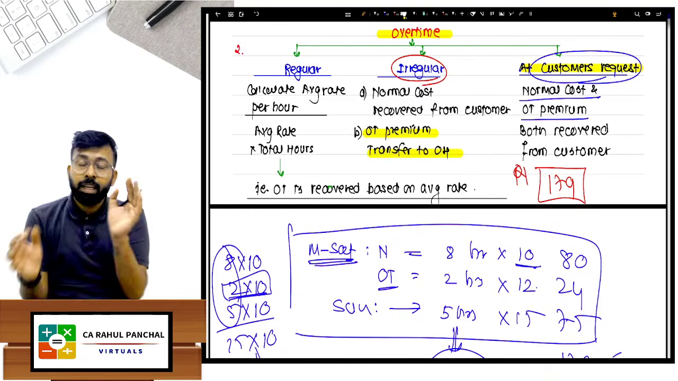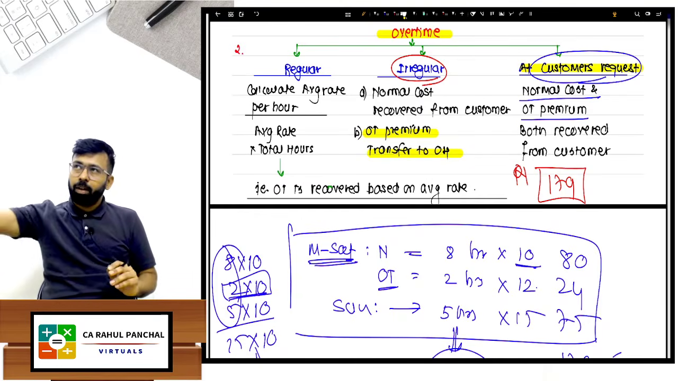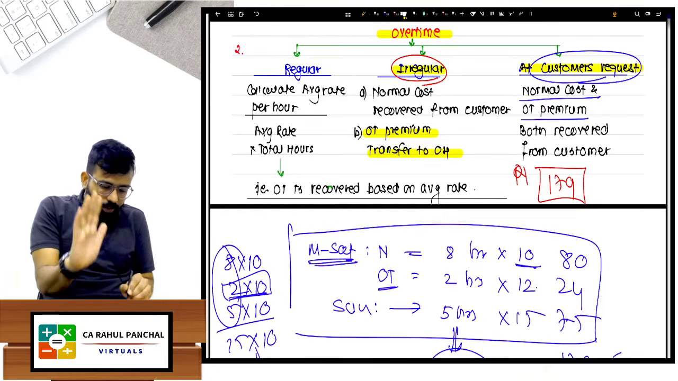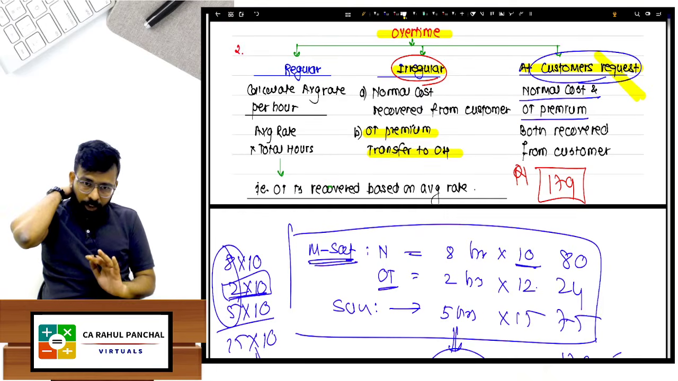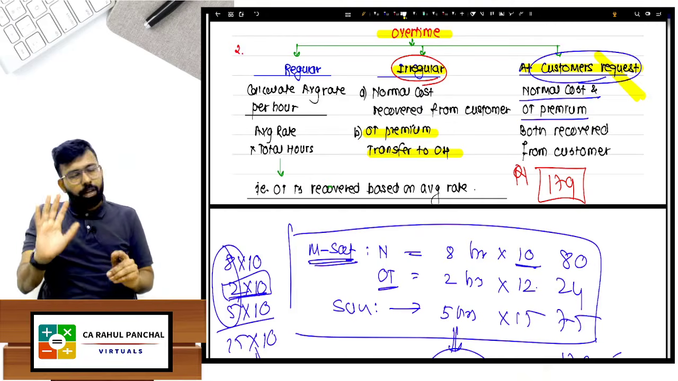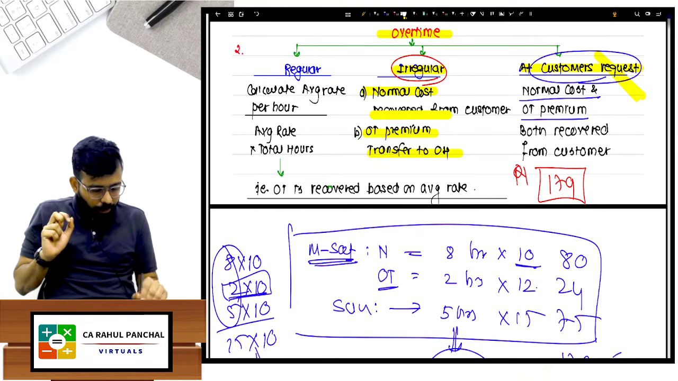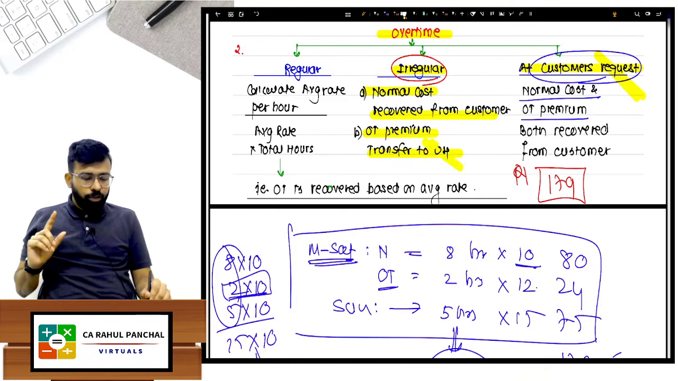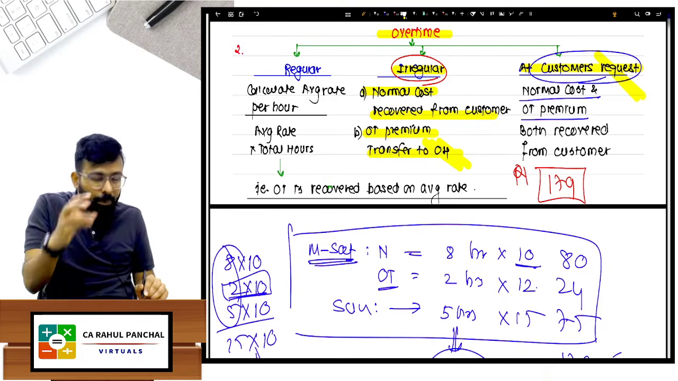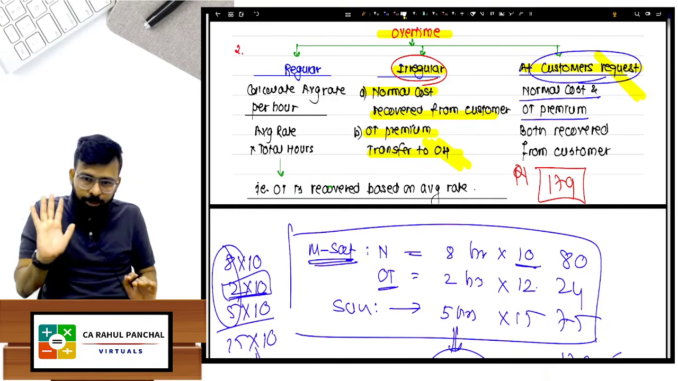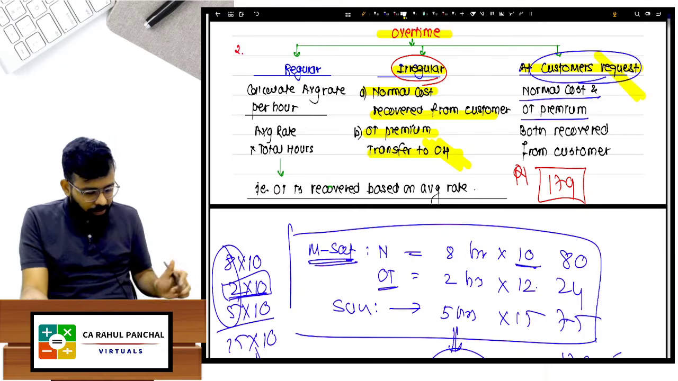So please understand, if it is at the request of the customer, entire cost will be recovered. If it is regular, तो will recover normal cost from the customer, only normal, और जो OT premium वाला है, it will be transferred to overheads. It should be transferred to P&L, but now they do this, so we will do that. Overheads में we will transfer. That last question is there.